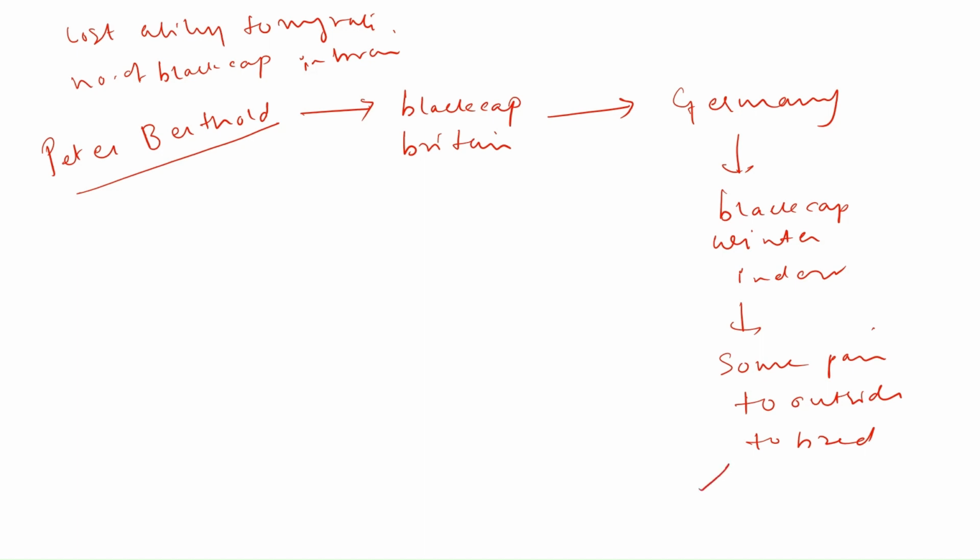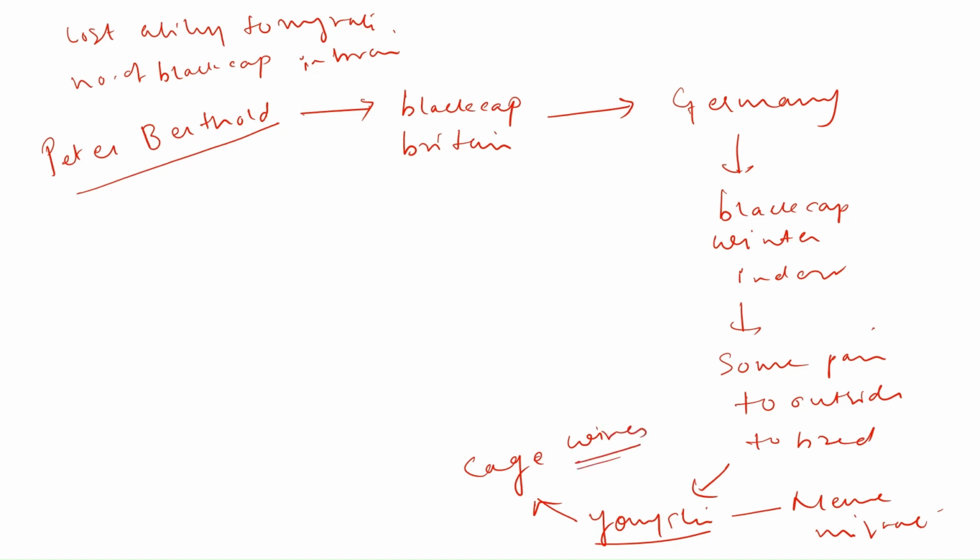Some pairs bred and produced youngsters. These youngsters had never migrated before. They kept these youngsters in a specialized cage. What is the speciality of the cage? It consists of wires that can record their hopping. What is hopping? Jumping of birds from one branch to another. So they put these youngsters in a cage having wires that can record their hopping.